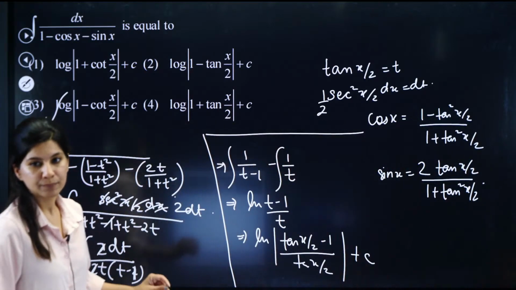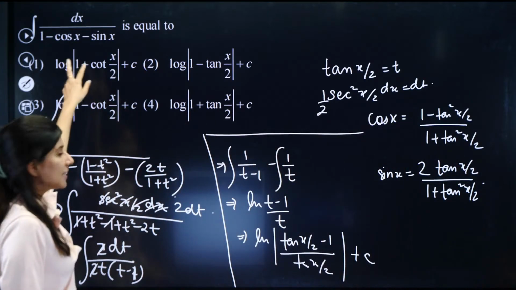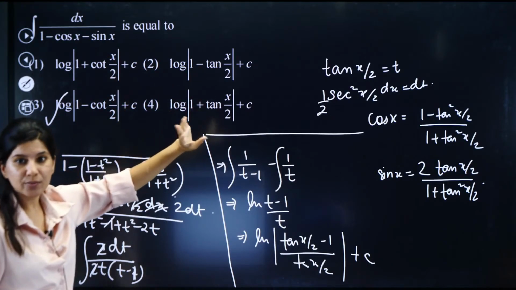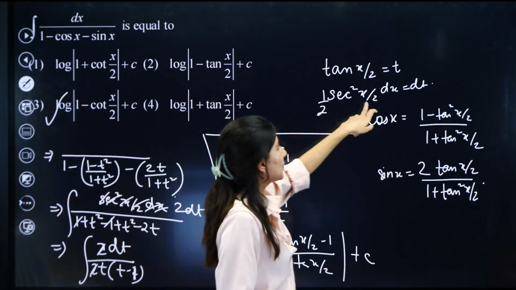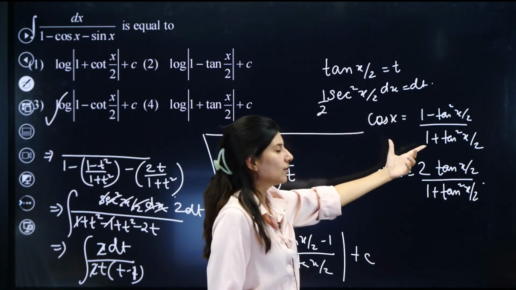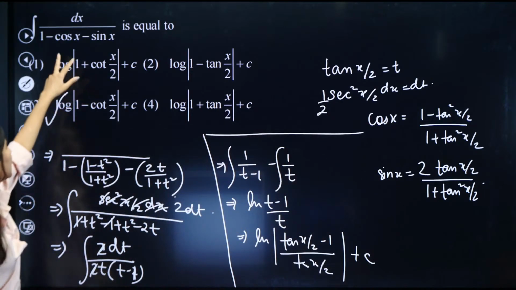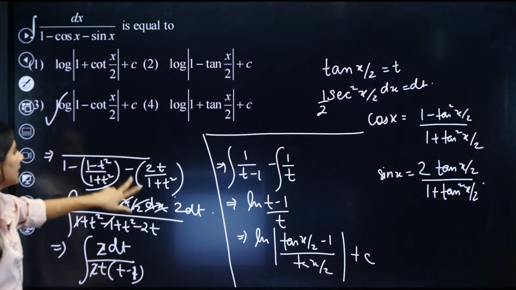All right. So the moment you see cos x and sin x in the denominator, what do you do? Tan x by 2 is equals to t. Differentiate: half sec square x by 2 dx is equals to dt. Okay, this is cos x, this is sin x. So what did I do? I just replaced this cos x by this, and sin x by this.